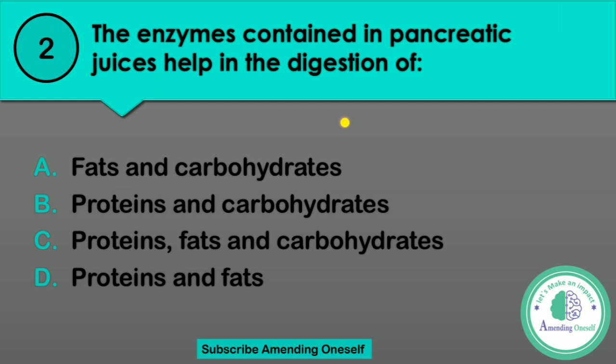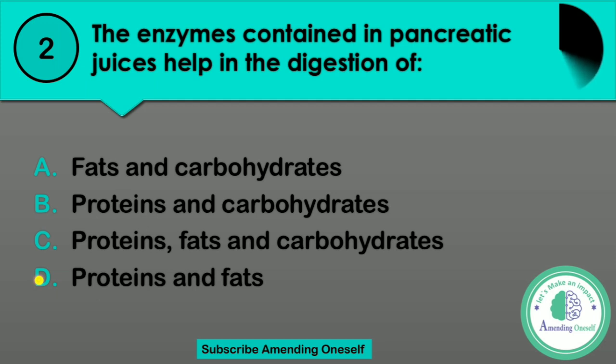Question number two: the enzymes contained in pancreatic juices help in the digestion of blank. Option A, fats and carbohydrates. Option B, protein and carbohydrates. Option C, protein, fats and carbohydrates. And option D, protein and fats.